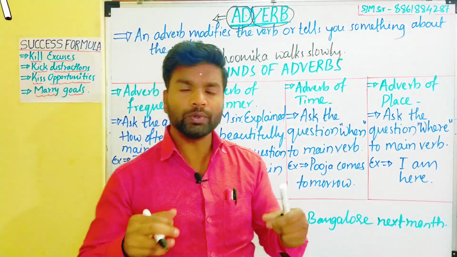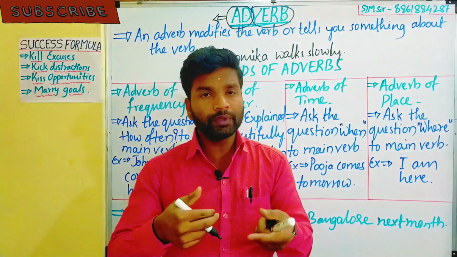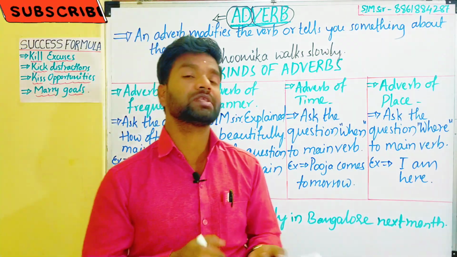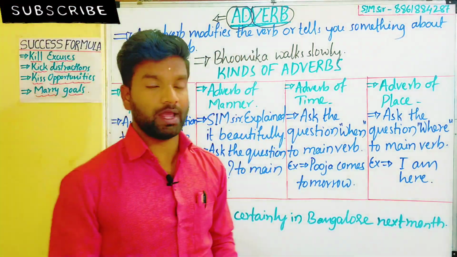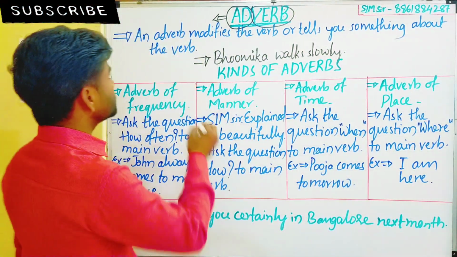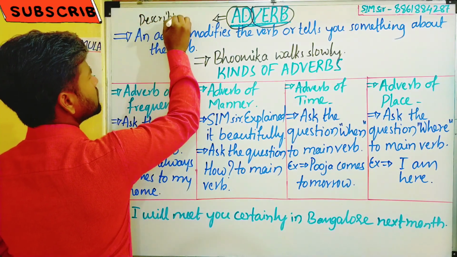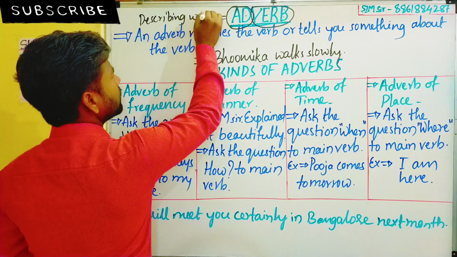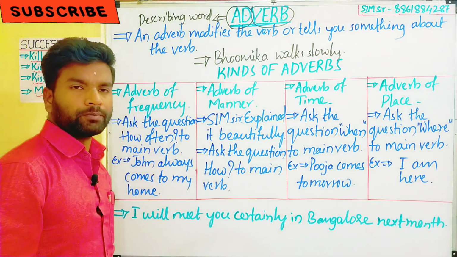Add means, when we are watching TV, advertisements will come. When we are watching a YouTube video class, the advertisement will come. That is the meaning of add. Add means a describing word.